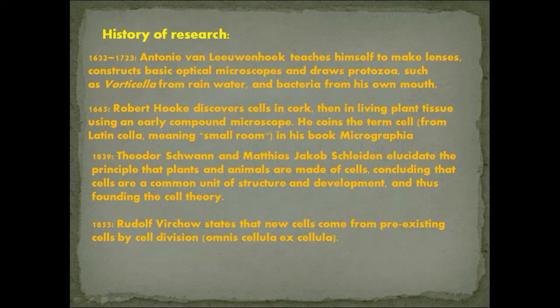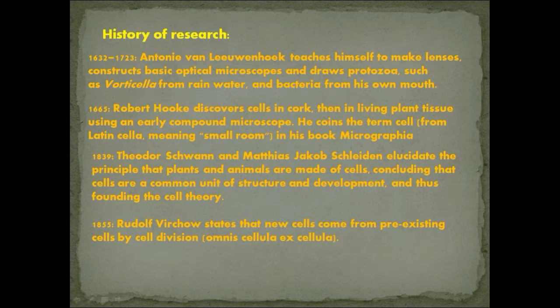From the year 1632 to 1723, Antony van Leeuwenhoek teaches himself to make lenses, constructs basic optical microscopes, and draws protozoa such as water cells from rainwater and bacteria from his own mouth. In the year 1665, Robert Hooke discovers cells in cork. Then, in living plant tissue, using an early compound microscope, he coins the term cell in his book Micrographia.